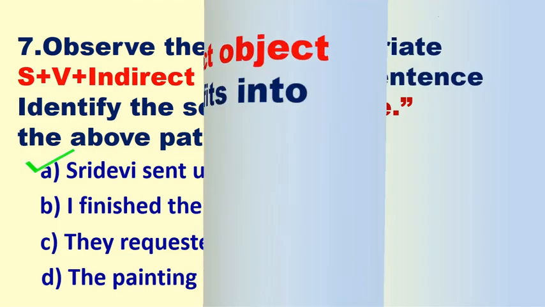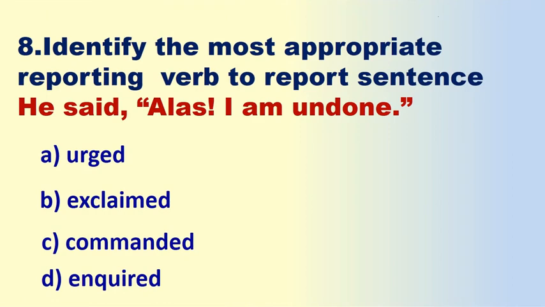Very good. Okay. Now, eighth one. Identify the most appropriate reporting verb to report the sentence. Here one sentence, one direct speech is given. You have to identify the appropriate reporting verb. He said, "Alas, I am undone." So, what is the suitable reporting verb? Urged, exclaimed, commanded, inquired. Okay, identify. Guess it.